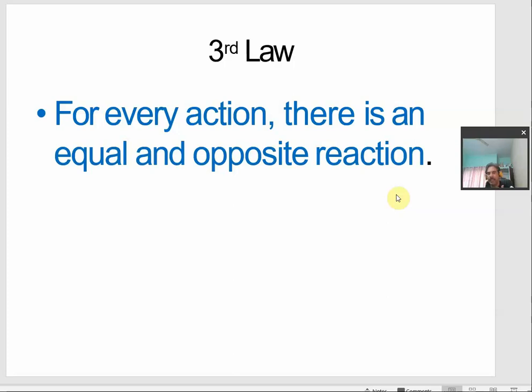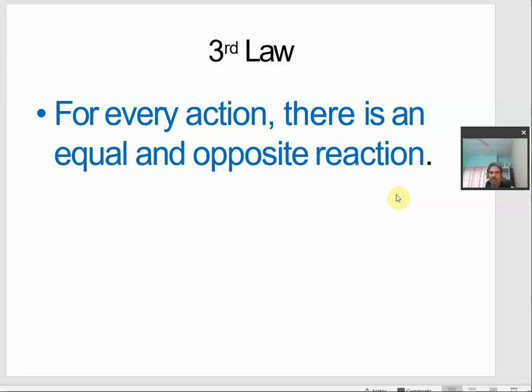And then the chair does not move along that direction. Why? The chair also applies an equal and opposite force on the person. That force applied by the chair, of equal amount and in the opposite direction on the person, is called the reaction force. So, this is what we understand from Newton's third law.